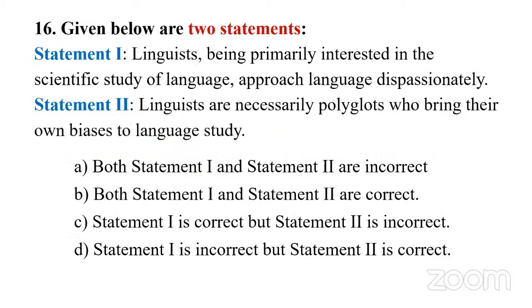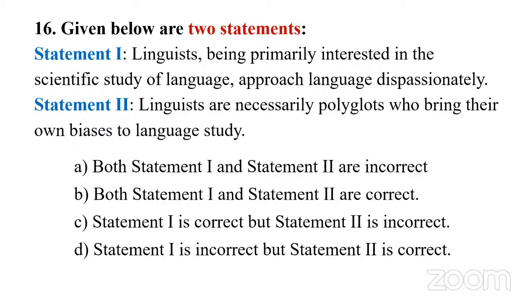Given below are two statements. Statement 1, linguists being primarily interested in the scientific study of language approach language dispassionately. So that's statement number 1. Statement number 2, linguists are necessarily polyglots who bring their own biases to language study.